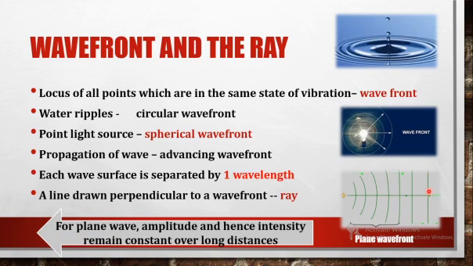So the amplitude, and hence the intensity, will be constant over a long distance. While in this case, if you are standing here, what happens? The light along the perpendicular direction, along the ray direction, will reach us first, while this one will be delayed by some amount, and this one will be delayed by another amount, isn't it?